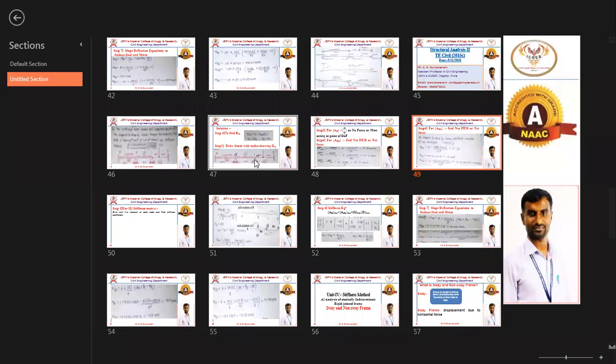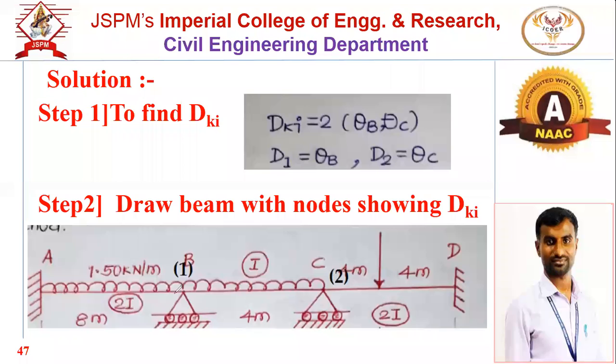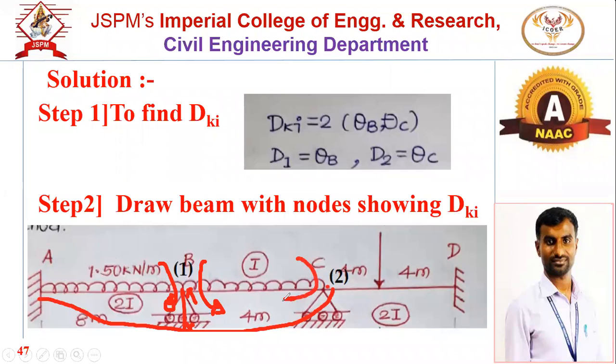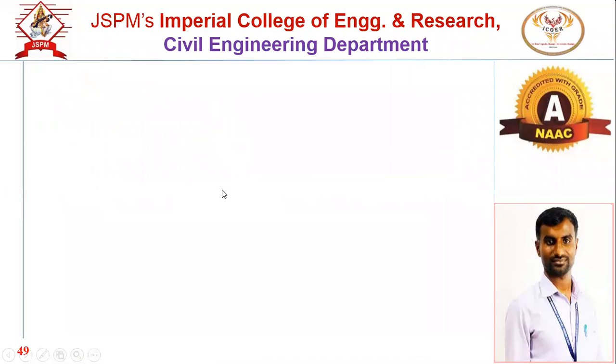So again, I will explain here. At node 1, first the fixed end movement due to the UDL of AB, second the fixed end movement due to the UDL of BC, anti-clockwise plus, clockwise minus, and at B, it will have two additional fixed end movements due to the sinking of support, and that will be plus 6EI delta by L square for AB, and minus 6EI delta by L square for BC. म्हणजे चार मोमेंटचं summation, and that of C. So fixed end movement due to the UDL of BC, then the fixed end movement due to the central point load, and the additional fixed end movement that will be minus 6 EI delta by L square. So these are the values. Okay. So we have got the ADL matrix.